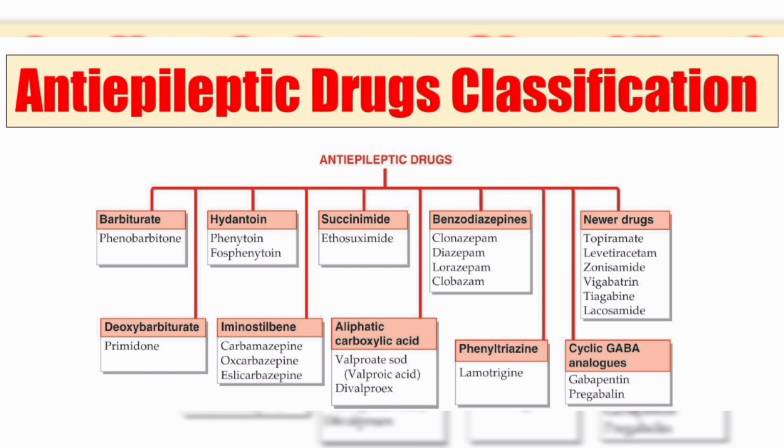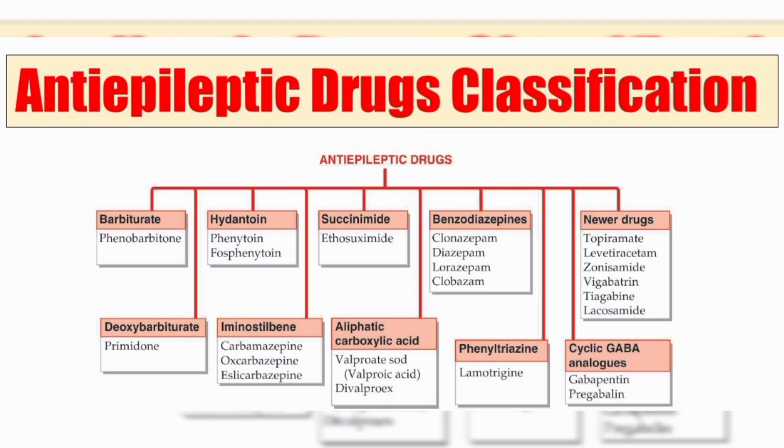Benzodiazepines we know: clonazepam, diazepam, lorazepam, clobazam. It always ends with zepam. And phenyltriazine we have lamotrigine. Cyclic GABA analogs we have gabapentin and pregabalin. Newer drugs we have topiramate, levetiracetam, zonisamide, vigabatrin, tiagabine, lacosamide.